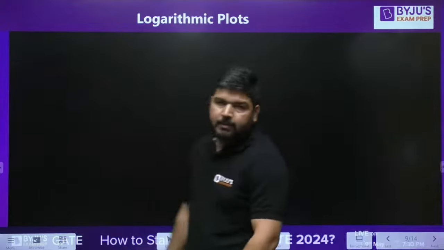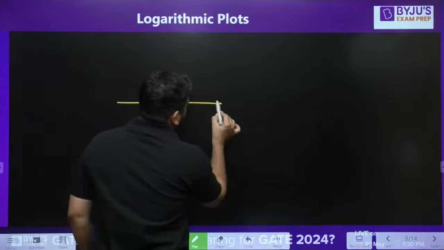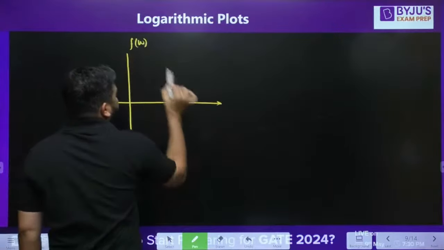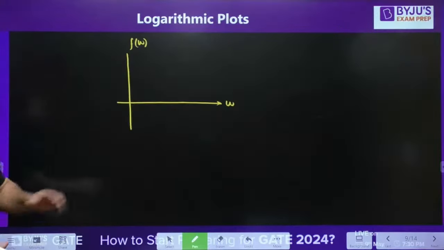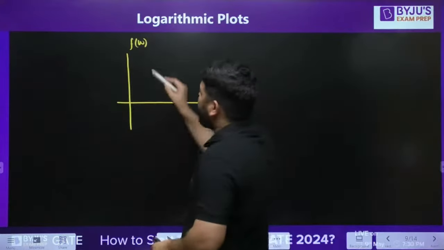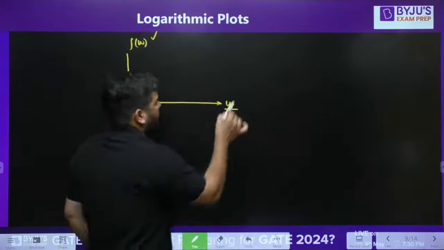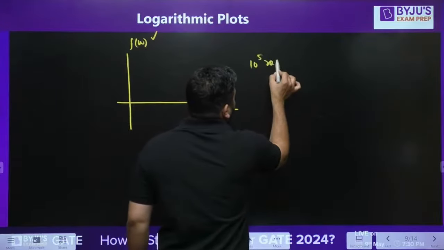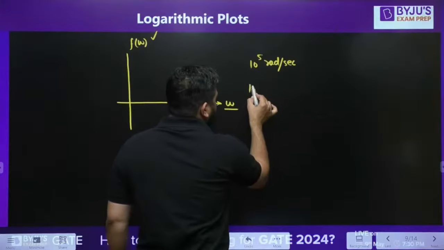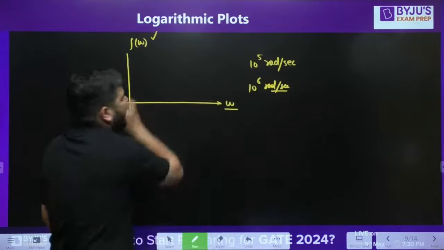First of all, why do you need logarithmic plots? Let's say I want to plot a function f(omega) with omega. Obviously, you have to plot this function for higher values of omega. Let's say at 10 to the power 5 radian per second, you have to check what is the value of this function. At omega equal to 10 to the power 6 radian per second, you have to check the value of this function and plot that.